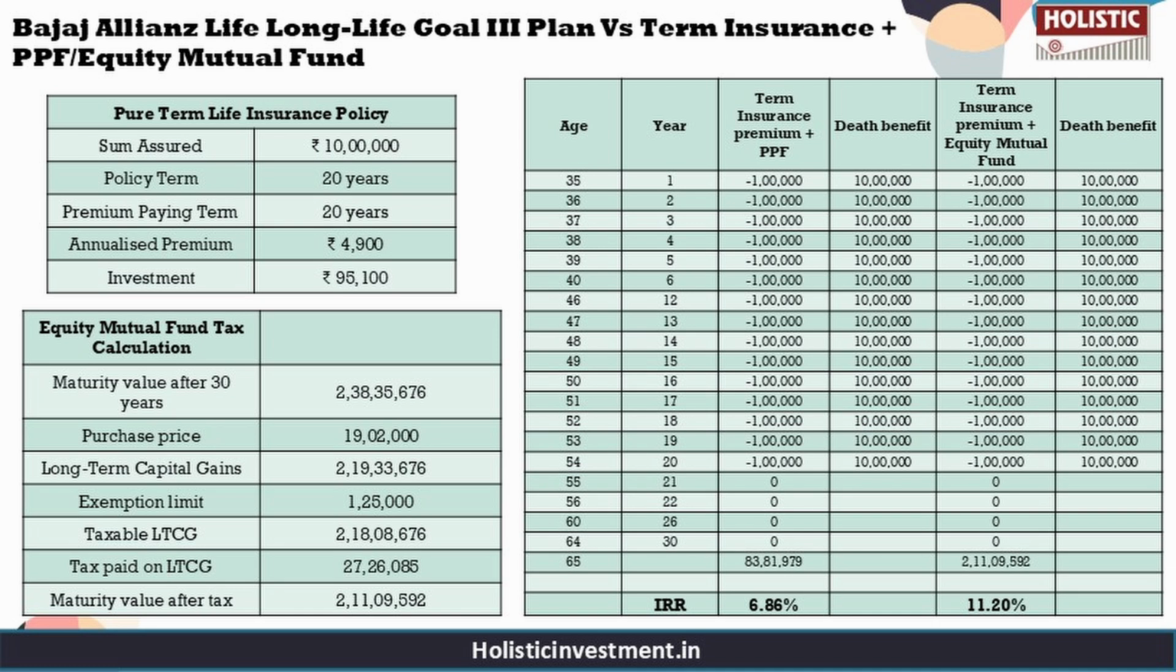So the final value in the PPF investment is 83.81 lakhs with an IRR of 6.86%, as per the maturity calculator. The final pre-tax value in the equity mutual fund is 2.38 crores. The post-tax value is 2.11 crores with an IRR of 11.20%. If you have any doubts regarding how the tax is calculated here, we have a small tabular column presented on the screen for your easy reference, which you can pause and see.